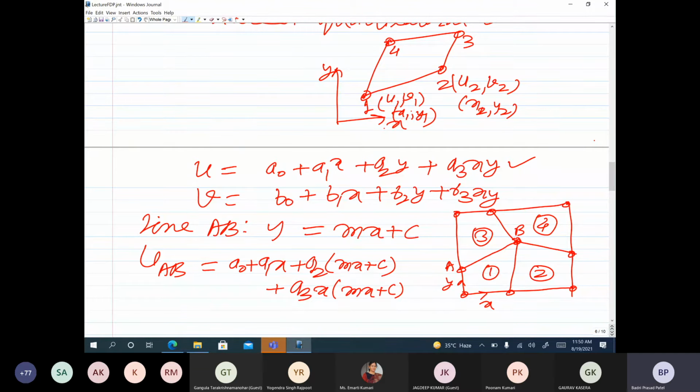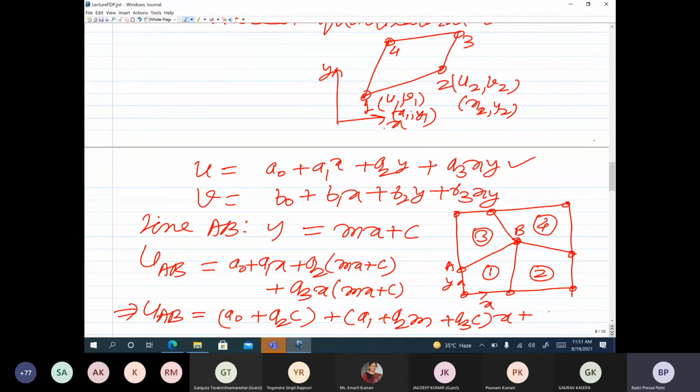If we collect the terms, we can write this as a0 plus a2c as the constant term, then the term linear in x, which would be a1 plus a2m plus a3c into x, and then we will have a3m into x square.